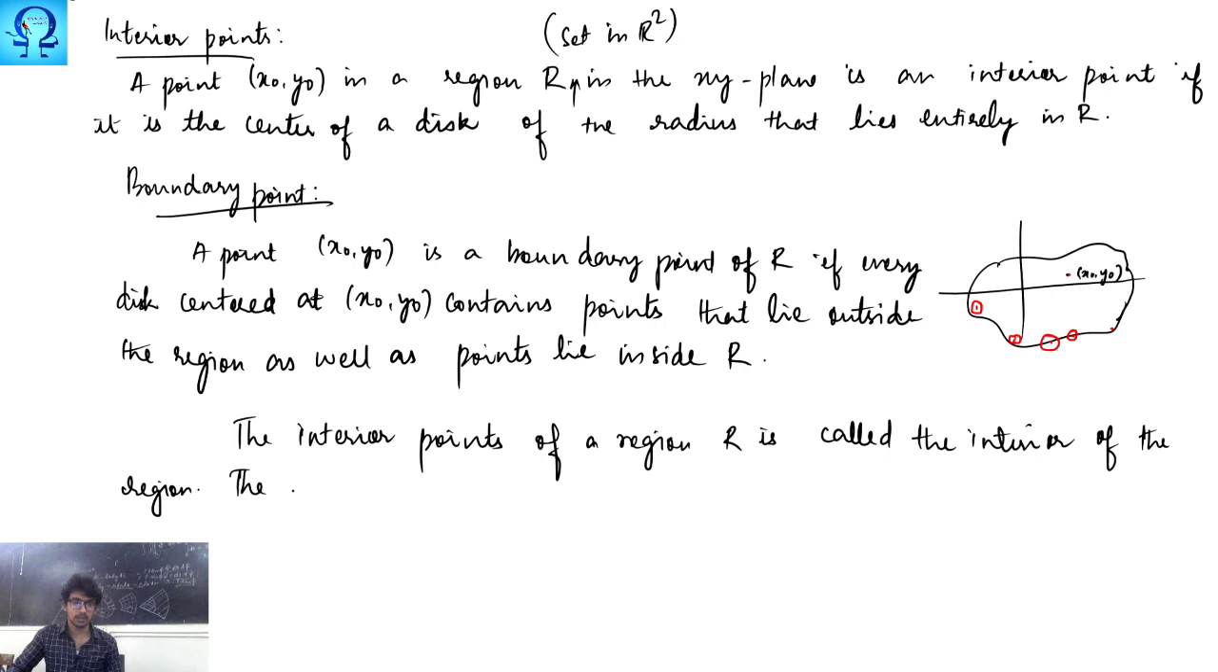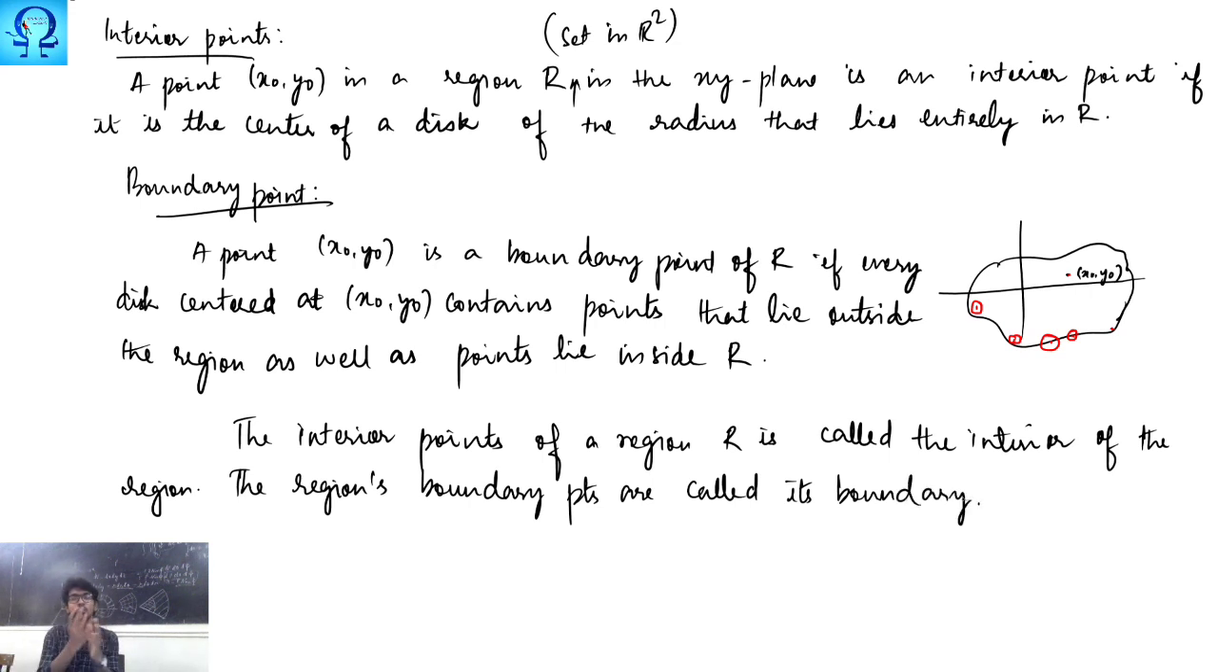The set of boundary points of the region is called its boundary. Let me write that too. A region's boundary points are called its boundary. So you are putting the boundary points of the region into another set, and that set we call the boundary of the region.